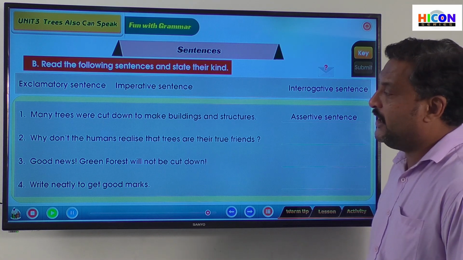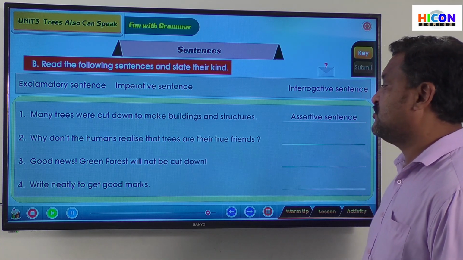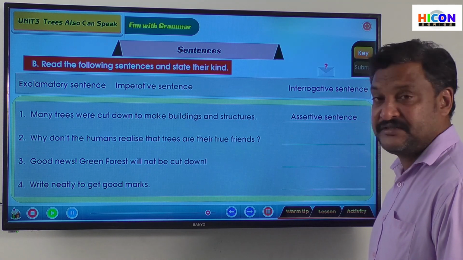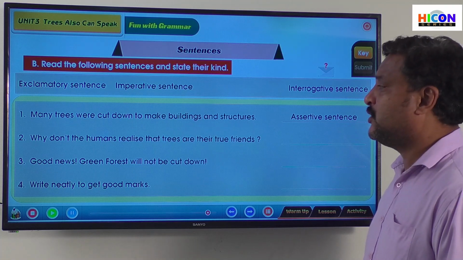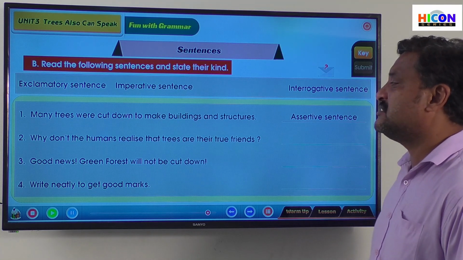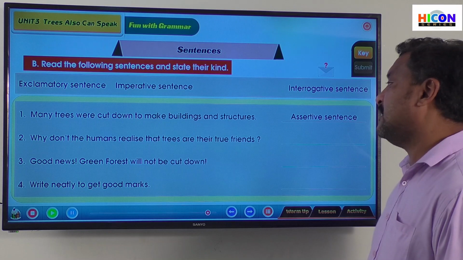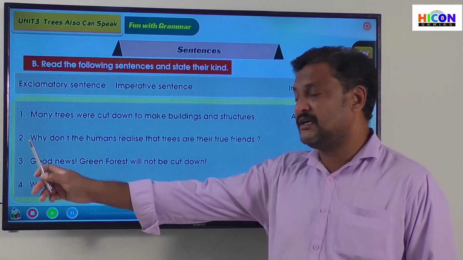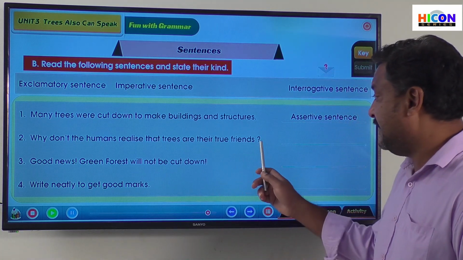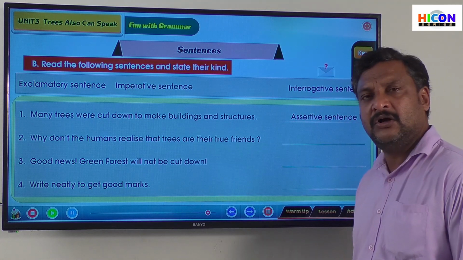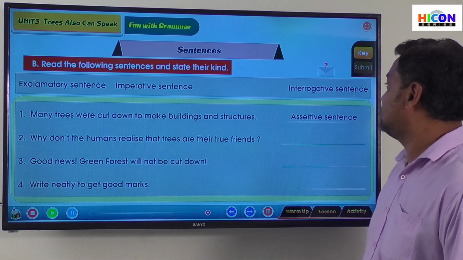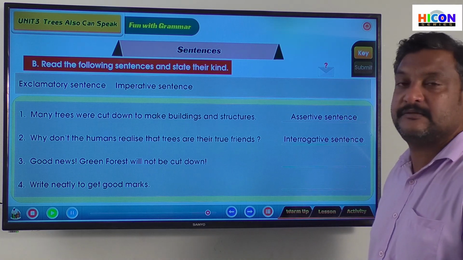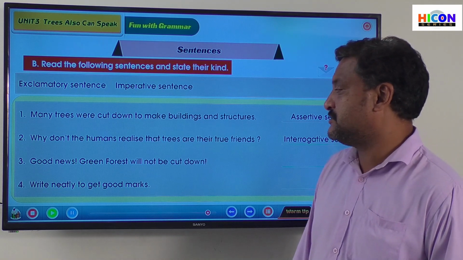Next one. Why don't the humans realize that the trees are their true friends? So they're asking a question, no? Why don't the humans realize that trees are their true friends? So it's a question. It also starts with a capital letter and ends with a question mark. They are called interrogative sentences, isn't it? Yes, interrogative sentences.